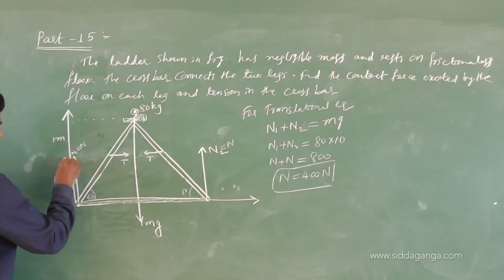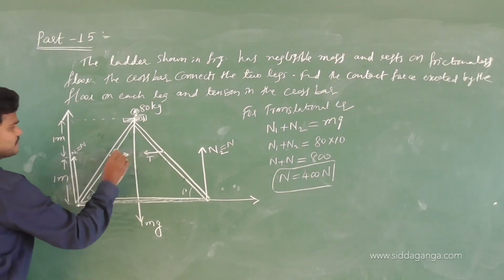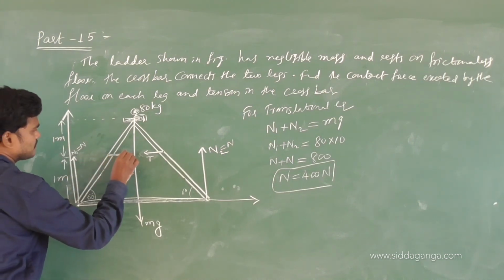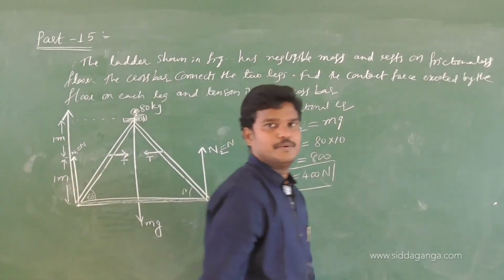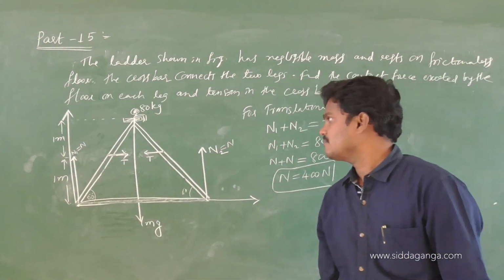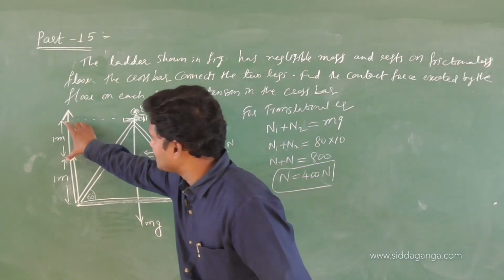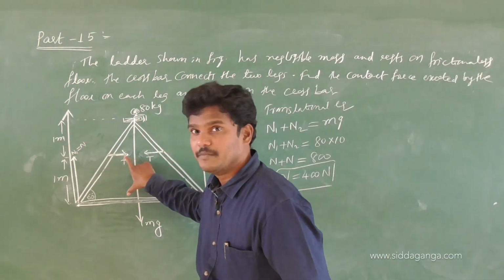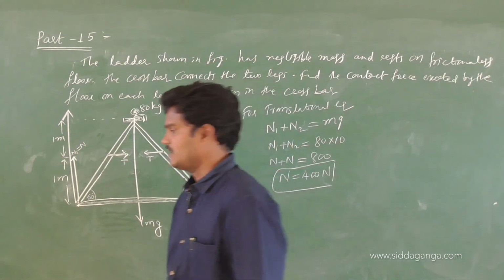See, up to here how much? 1 meter. And the next also 1 meter. Tension. Now the target is to find that value T. How much is this height? 1 meter. This height also 1 meter. Now we have to find this T.